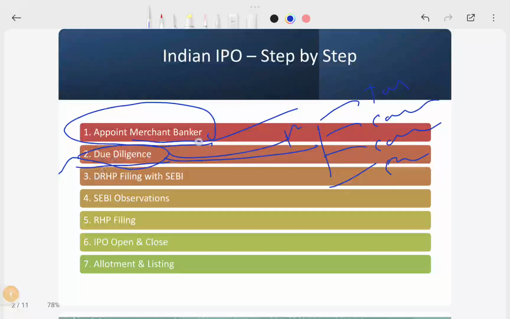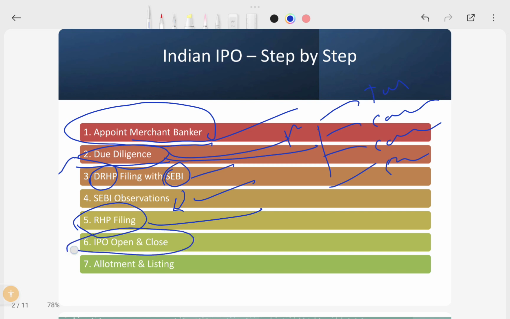After the due diligence, we need to give the red herring prospectus to SEBI. If you file it, SEBI will give some observations on the filing. Once you have addressed those observations and satisfied SEBI's conditions, the red herring prospectus can be filed, and then you can start the IPO open and close process.